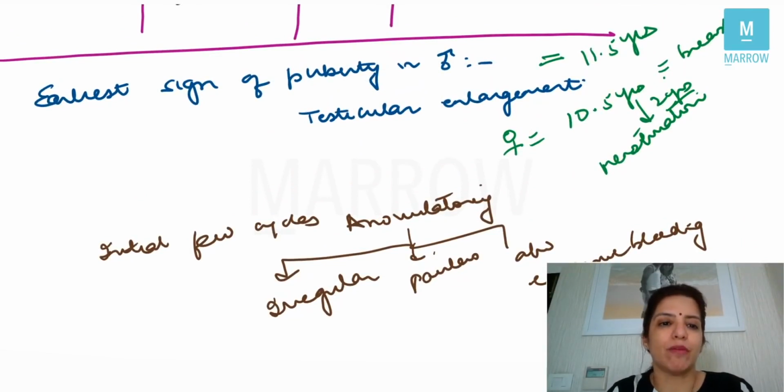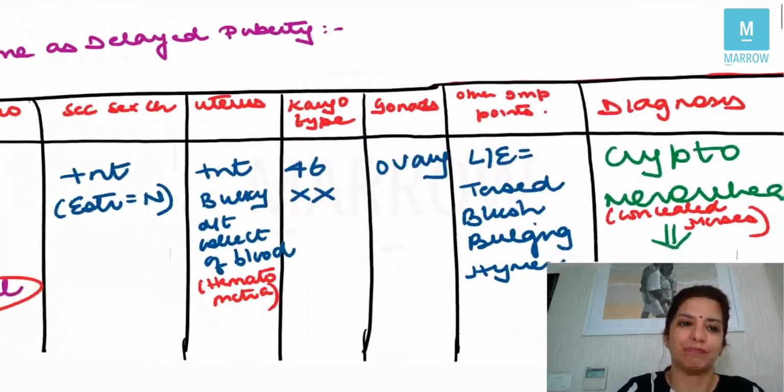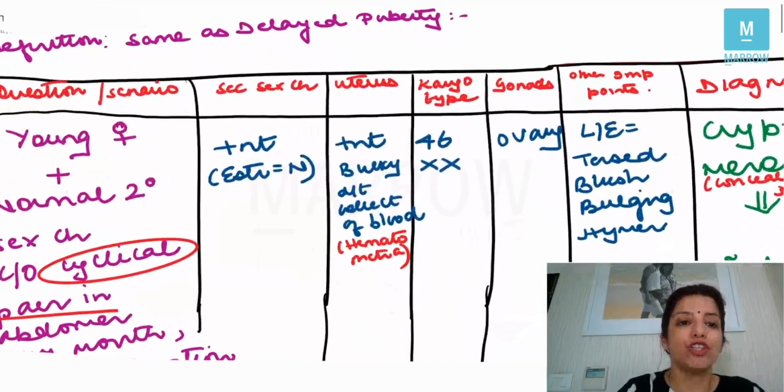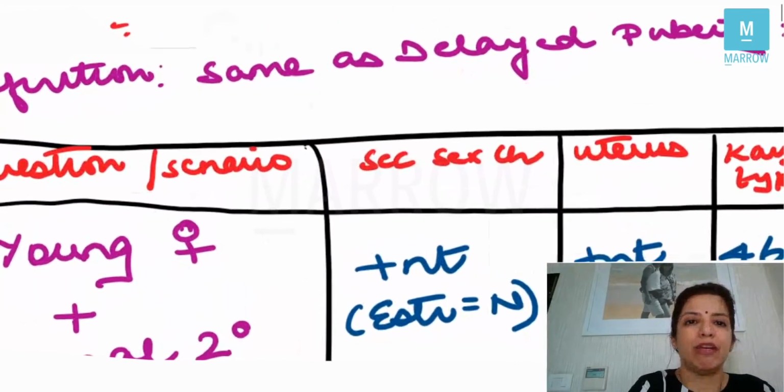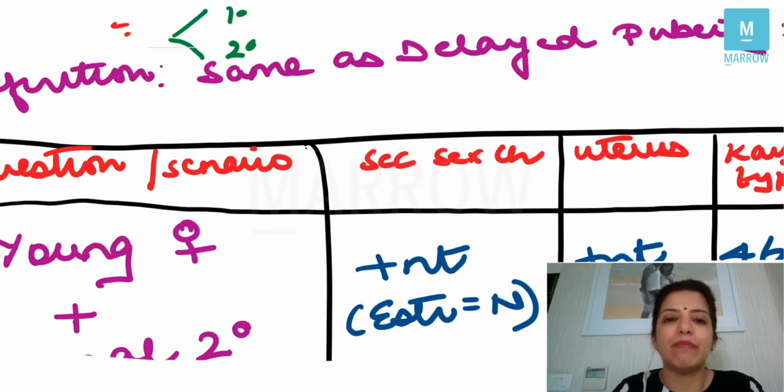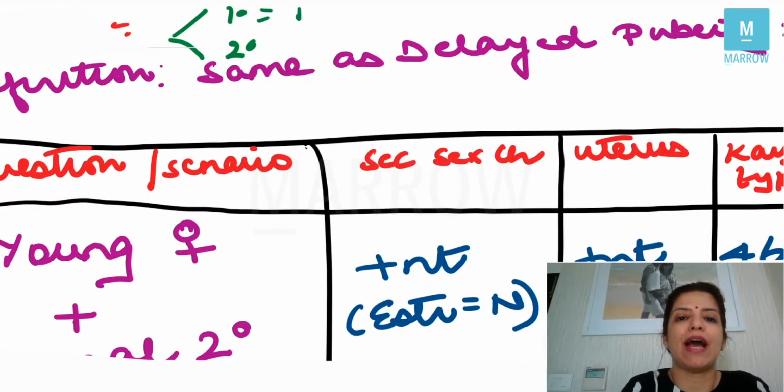Now, let's talk about a very, very important topic, and that is amenorrhea. The definition of amenorrhea: first thing is it is absence of menstruation, and it can either be primary or secondary. Primary amenorrhea means that a female has never experienced menarche.